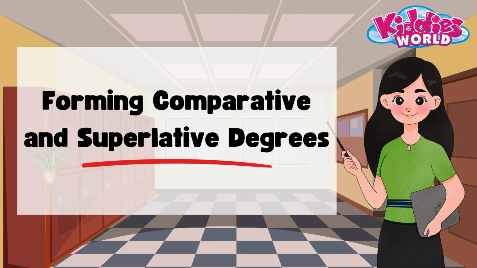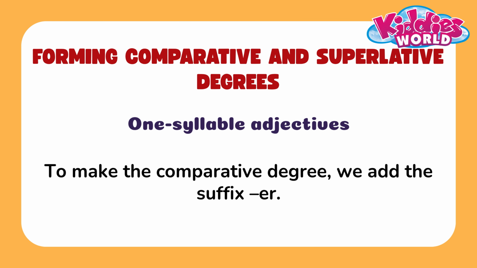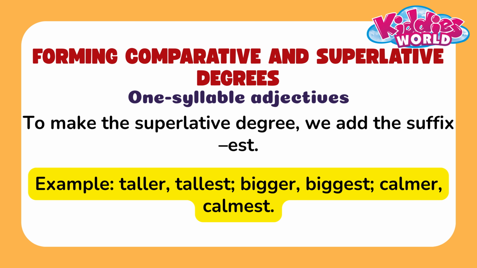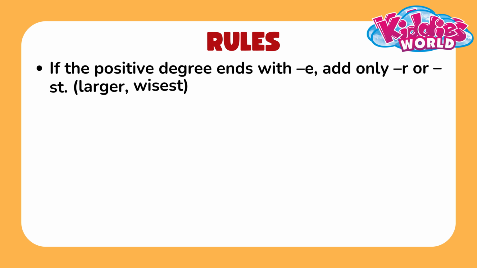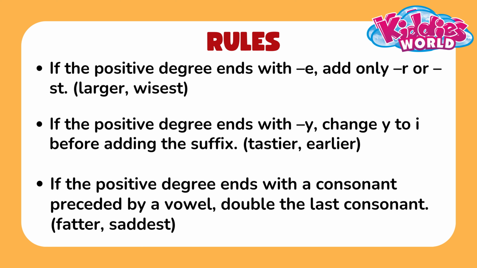Forming comparative and superlative degrees. One-syllable adjectives. To make the comparative degree, we add the suffix er. To make the superlative degree, we add the suffix est. Check the examples. Rules. If the positive degree ends with e, add only r or st, like larger, wisest. If the positive degree ends with y, change y to i before adding the suffix, like tastier, earlier. If the positive degree ends with a consonant preceded by a vowel, double the last consonant, like fatter, saddest.